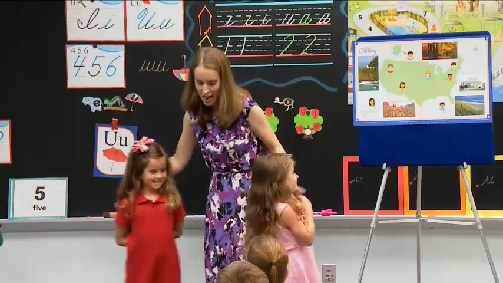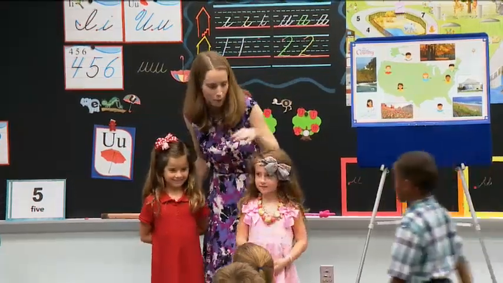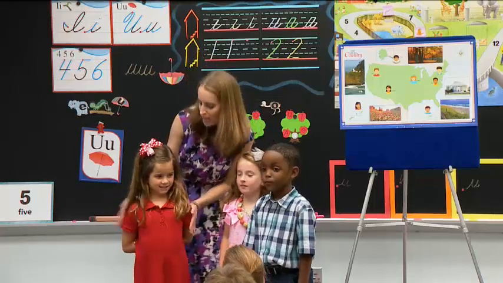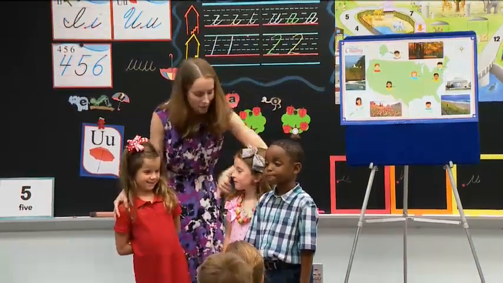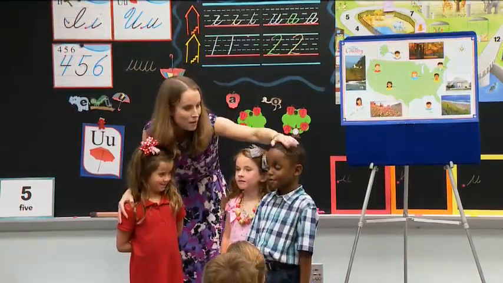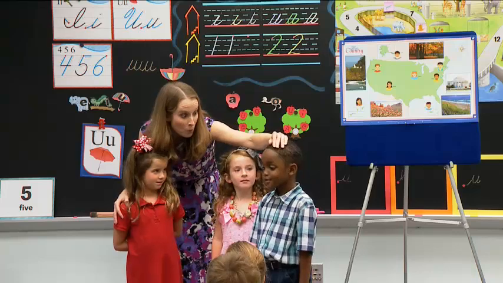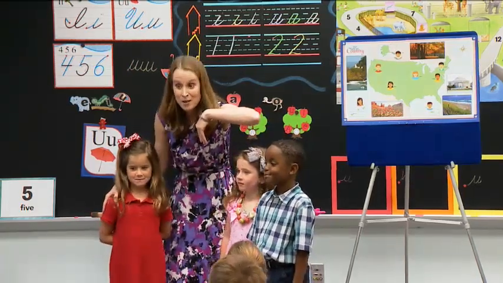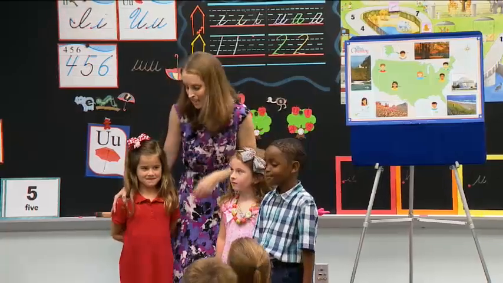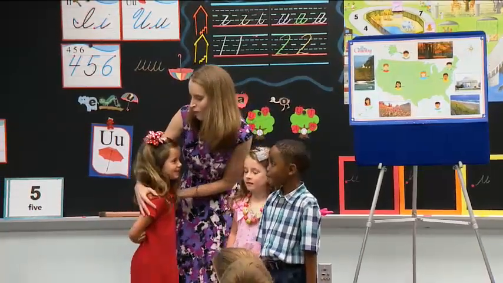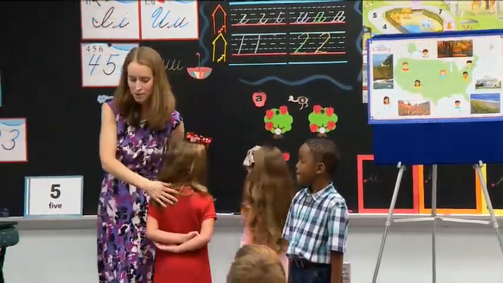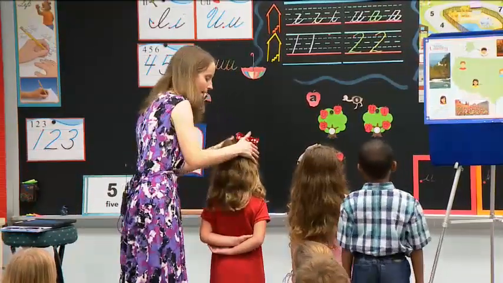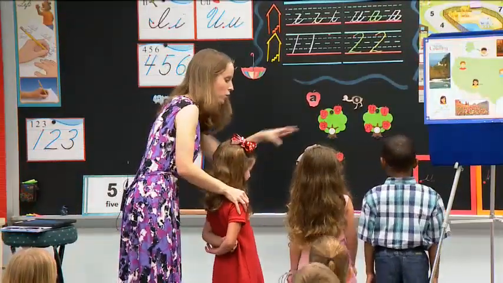Let's see if they can do this poem, and they're going to ask the next person which way they think is best. Jaden, you and I are going to start together. Then Willow and I will do it. Then Xavier, it's going to be your turn to ask the question. Those in your seats and students watching, you can make sure you listen as they say this poem. You ready? Why don't you face this way so we're facing the same way as our students watching? Good, they saw your smiles for just a little bit. Now, just Jaden, you turn toward Willow.